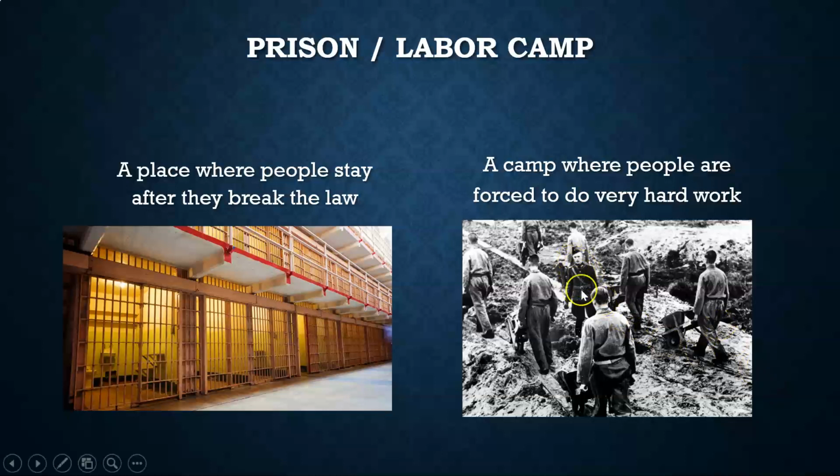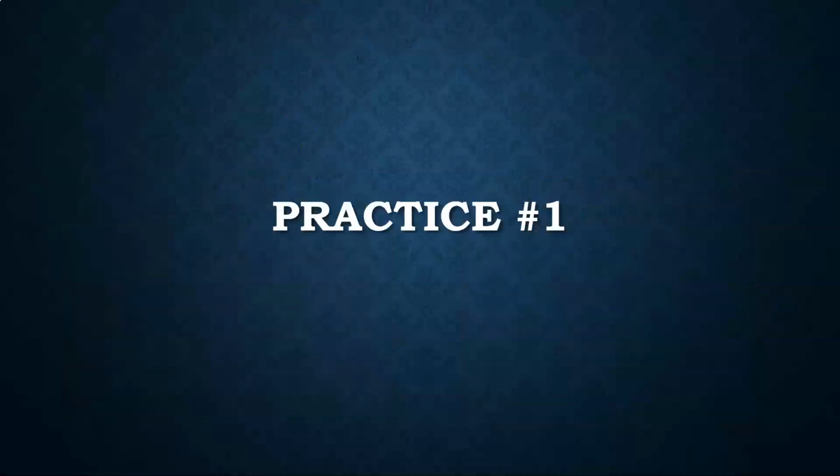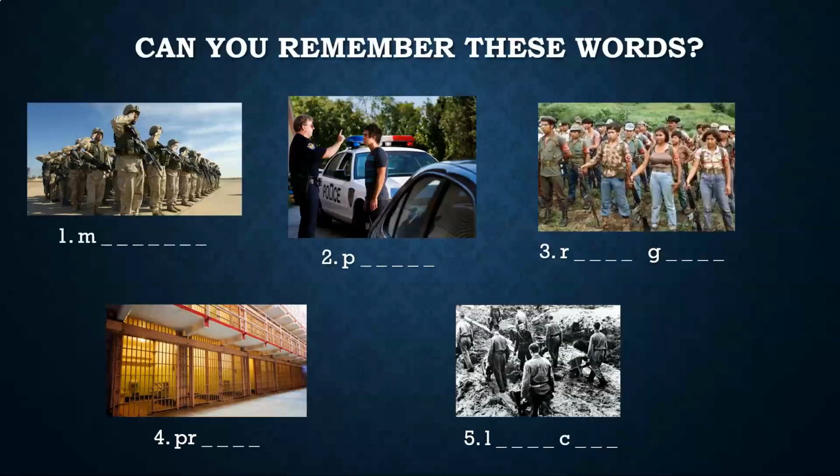You can see there's a soldier here who is supervising, and then these are the prisoners that they have to work in the camp. So usually in the N-400, if this comes up, they may ask you, were you a guard in a prison? Were you a guard in a labor camp? Did you ever work in one of these places? So let's do a little practice. I want to know if you remember those 5 words. Take a minute, pause the video, and write down the words that you remember.